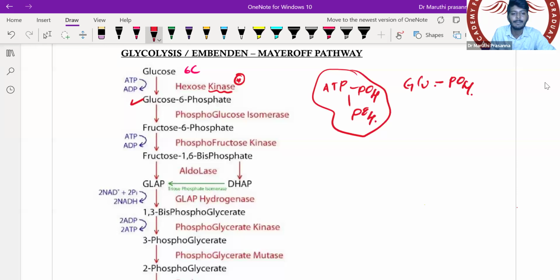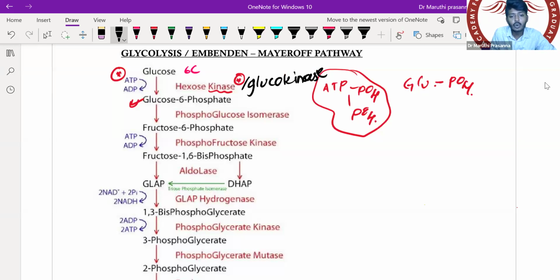So I will be left with an ADP. ATP gets converted into ADP while we use one ATP to convert glucose into glucose 6 phosphate. That is with the help of an enzyme called hexokinase, and it can also be done by one more enzyme called glucokinase. Hexose means 6 carbon containing sugar.